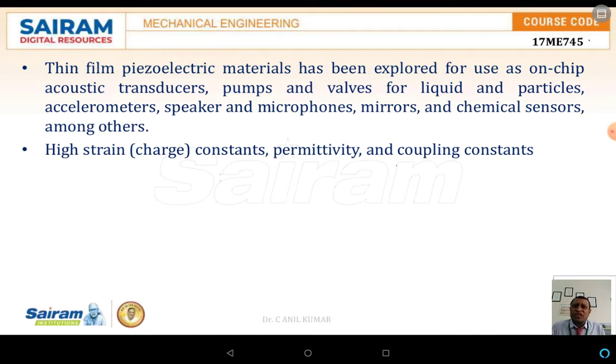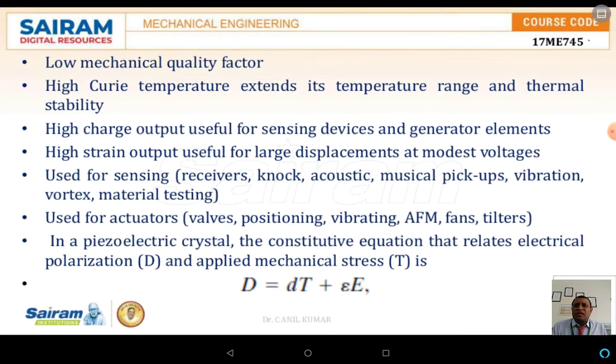The high strain constants, permittivity, and also the coupling constants are the major factors depicting the piezoelectric material. Now, the low mechanical quality factor, with a high Curie temperature, extends its temperature range in thermal stability. High charge output is useful for sensing as well as for generator elements. The high strain output is useful for large displacement with modest voltages.